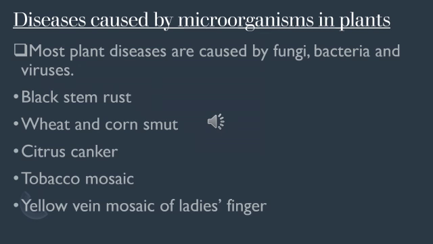Next topic that we are looking into is diseases caused by microorganisms in case of plants. Most plant diseases are caused by fungi, bacteria, and also viruses. Such diseases in plants are black stem rust, wheat and corn smut, citrus canker, tobacco mosaic virus, and yellow vein mosaic of lady's finger. So let us see one by one.